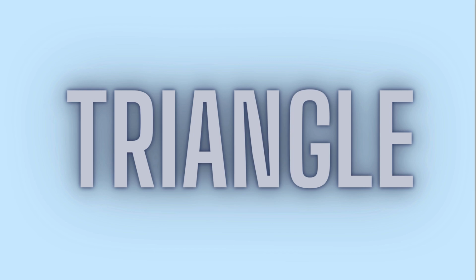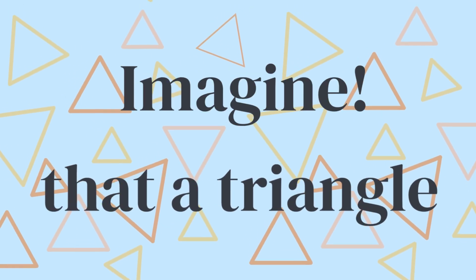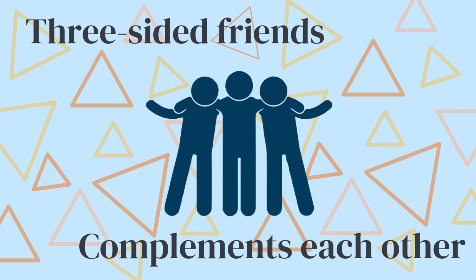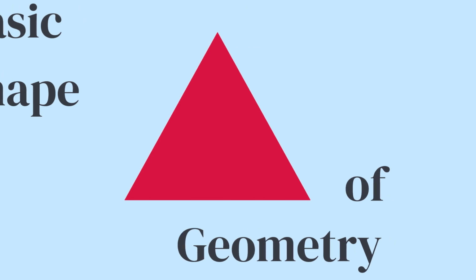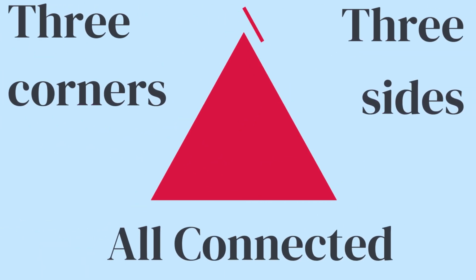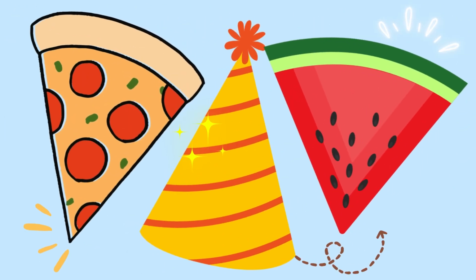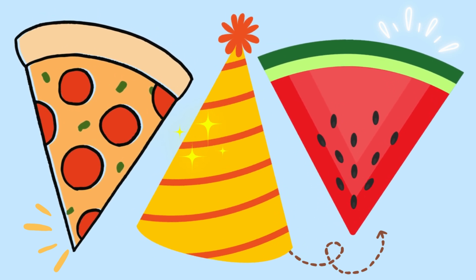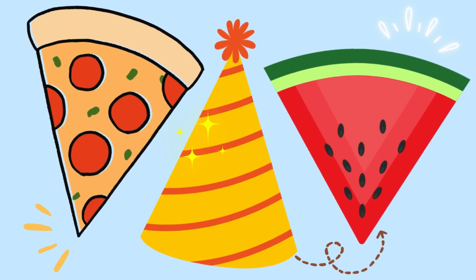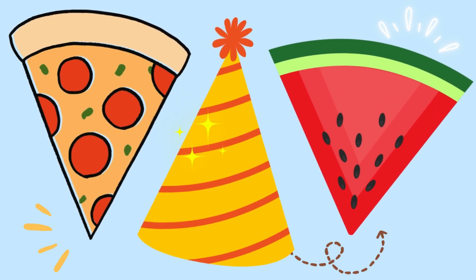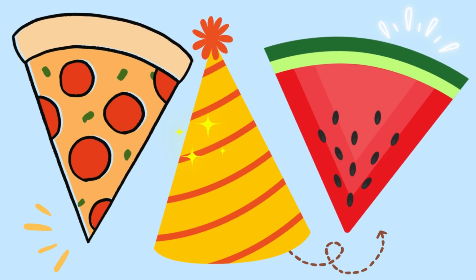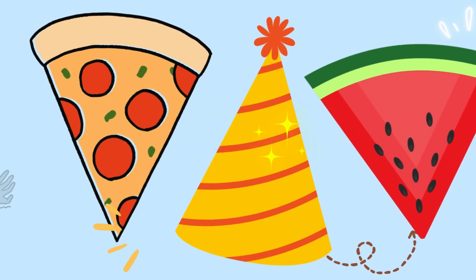Triangle. Imagine that a triangle is like three friends who always complement each other. The triangle is a basic shape in the world of geometry, with three corners and three sides that are all connected. So, no matter how different the shapes of triangles are, whether they are acute, obtuse, or right, they still have the same characteristic: three corners and three sides that make up the angles.